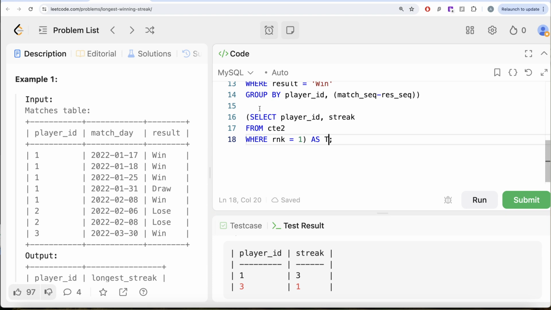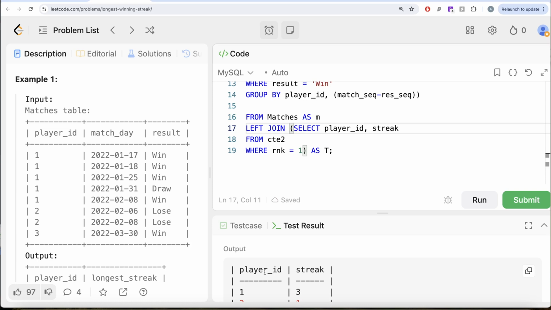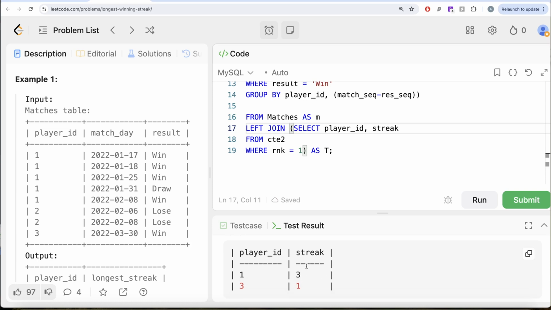From the matches table aliased as M, let us left join the table T that we just created, the output for every player ID of the winning streak. This table only contains players who have won at least one game. Both tables can be joined using the common column, player ID.